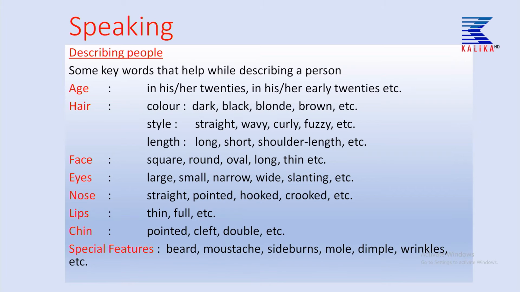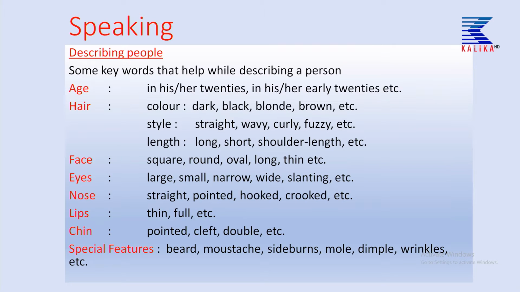Okay, speaking, describing people. When we describe people, children, we have some keywords, and let's see how you can use these words while describing a person. Before describing people, what words should we use?